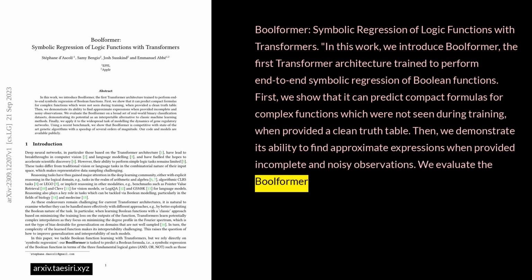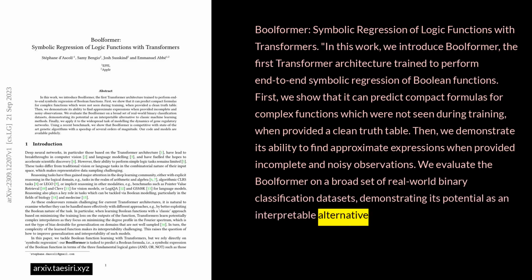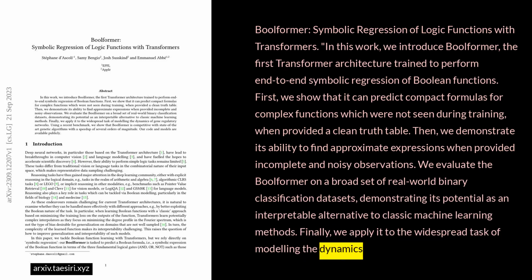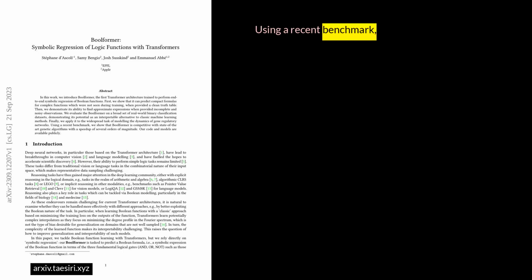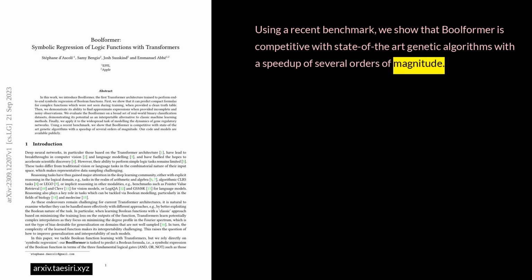We evaluate the Boolformer on a broad set of real-world binary classification datasets, demonstrating its potential as an interpretable alternative to classic machine learning methods. Finally, we apply it to the widespread task of modeling the dynamics of gene regulatory networks. Using a recent benchmark, we show that Boolformer is competitive with state-of-the-art genetic algorithms with a speed-up of several orders of magnitude. Our code and models are available publicly.